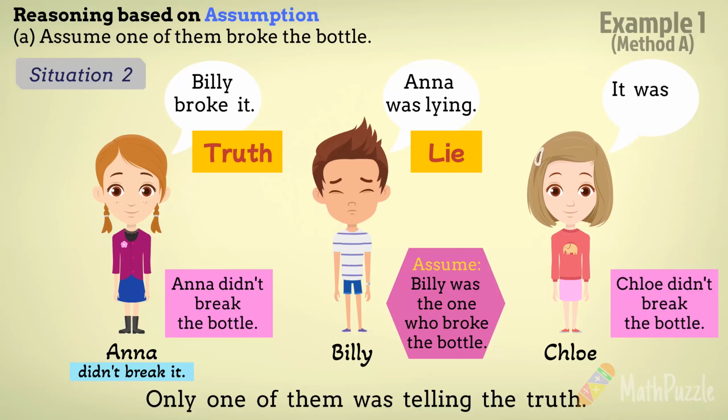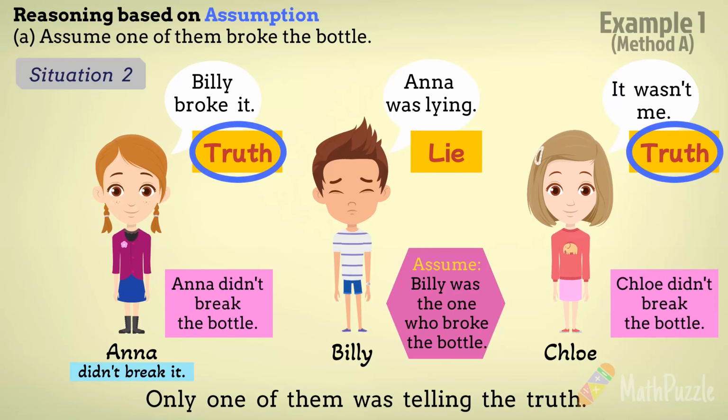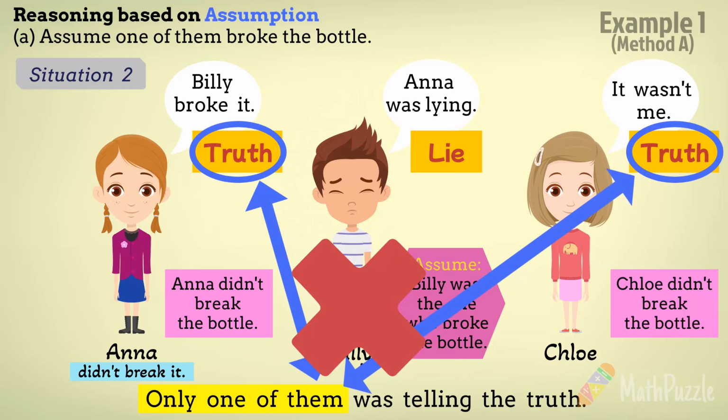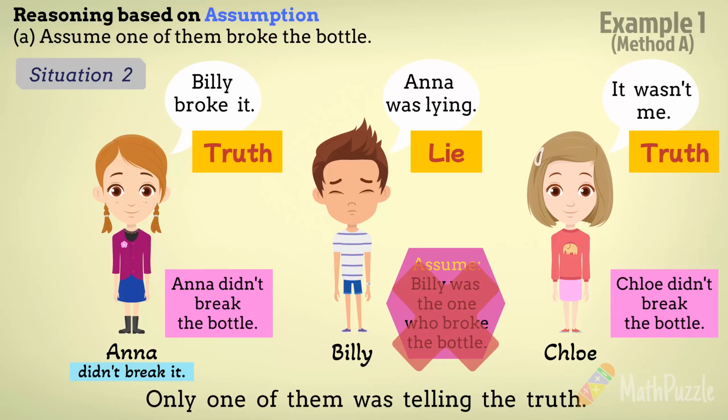Chloe said, it wasn't her. She was also telling the truth. In this situation, both Anna and Chloe were telling the truth. Once again, this contradicts the statement that only one of them was telling the truth. So we can conclude that this assumption is not valid. Billy didn't break the bottle.